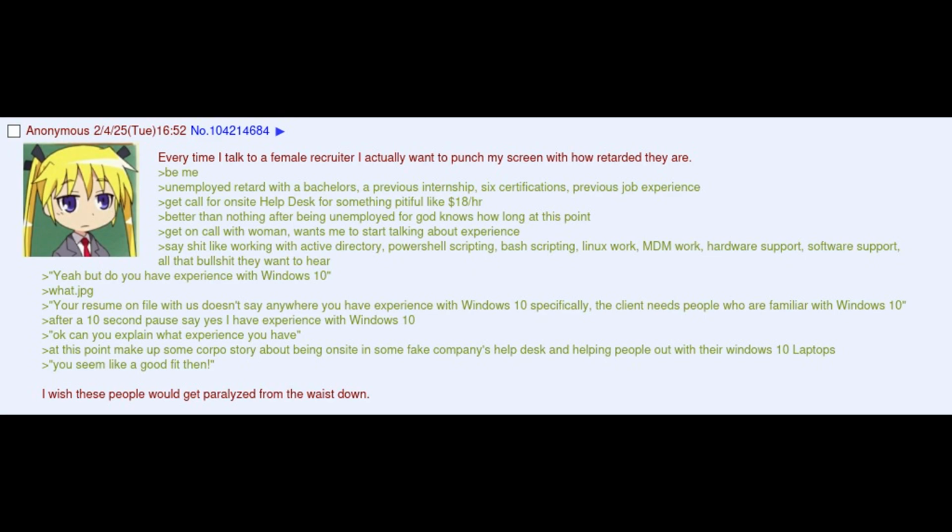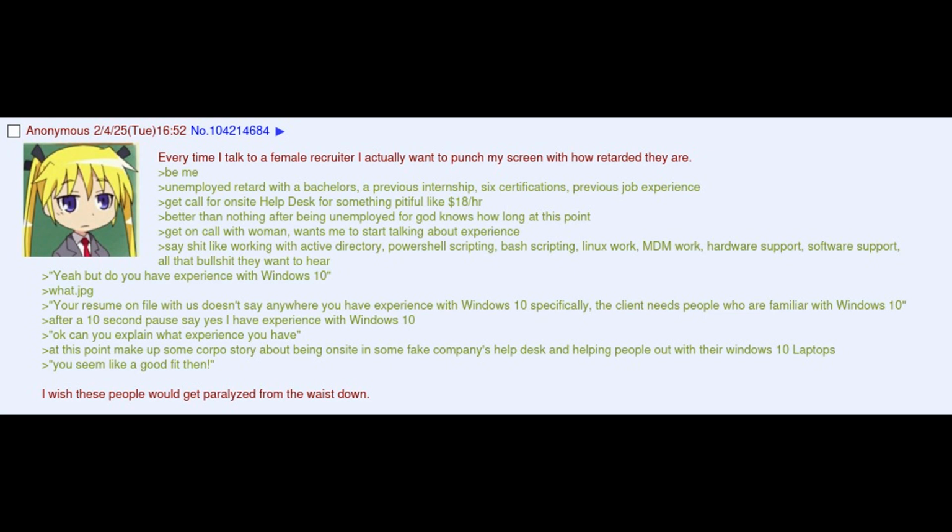Yeah, but do you have experience with Windows 10? What? Your resume on file with us doesn't say anywhere you have experience with Windows 10 specifically. The client needs people who are familiar with Windows 10. After a 10-second pause, say yes, I have experience with Windows 10. Okay, can you explain what experience you have?